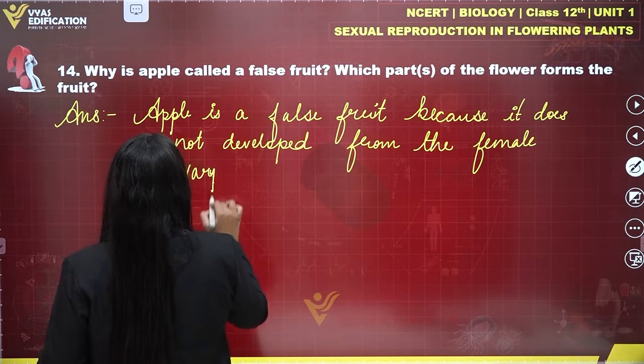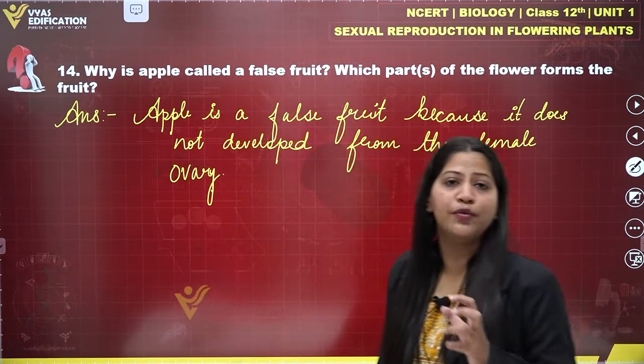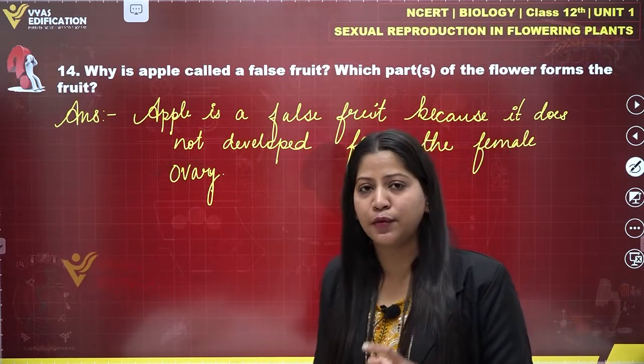Any fruit which is not getting developed from the ovary part is known as a false fruit.